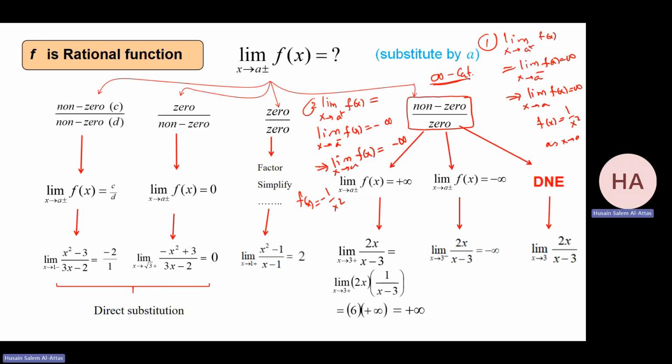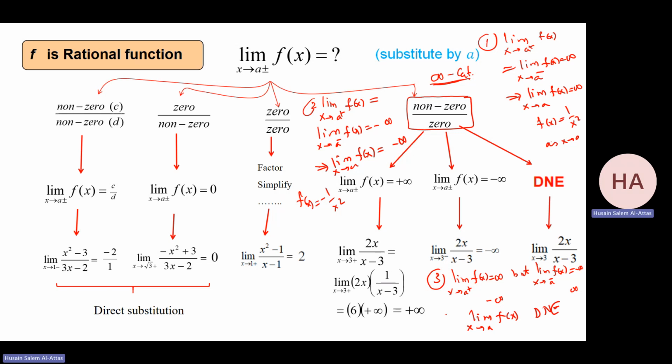The third case, let me write it here. If the limit from the right is infinity, but from the left is minus infinity, or from the right minus infinity and from the left infinity, they're not the same. We say the limit as x goes to a does not exist. I cannot say it's infinity or minus infinity. I would say the limit does not exist.